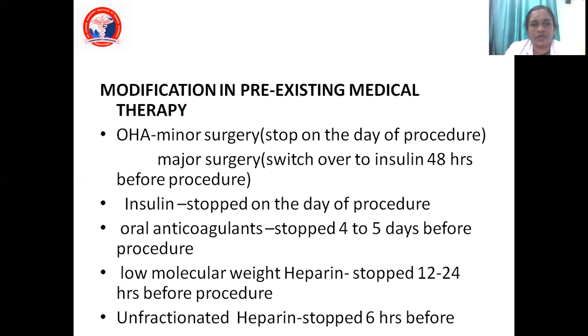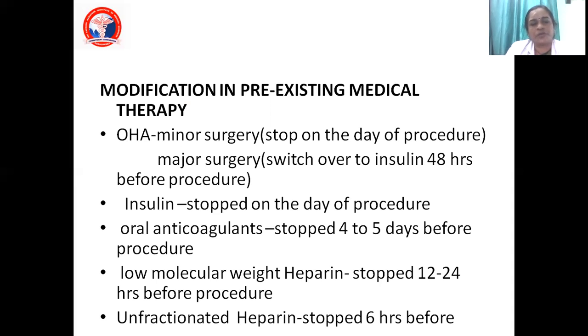So what are the things I will give orders for? Suppose a patient is on oral hypoglycemic agents, for minor surgery, just stop them on the day of procedure. Suppose it is a major surgery, please switch to insulin. Don't give oral hypoglycemic drugs. Switch to insulin, and insulin is to be stopped on the day of procedure. All this is done in order to prevent severe hypoglycemia intraoperatively, because the patient will be on NPO status, and if you give more insulin on the day of surgery, the patient can go into severe hypoglycemia. So to avoid this, we stop insulin on the day of procedure.